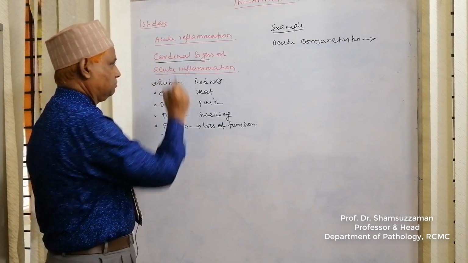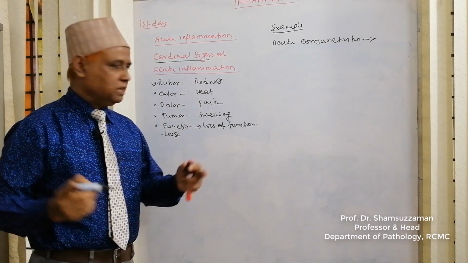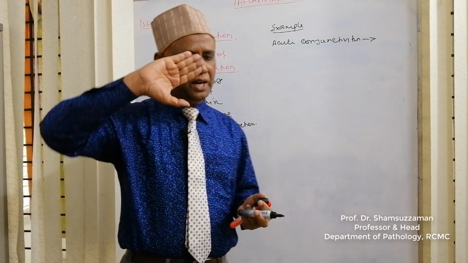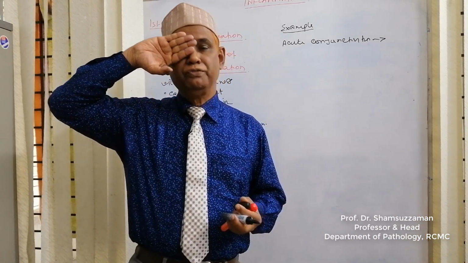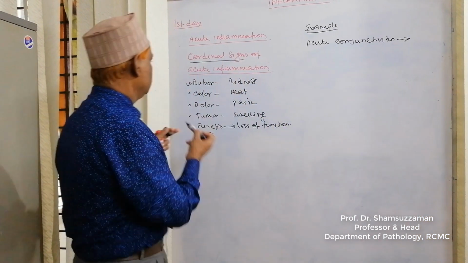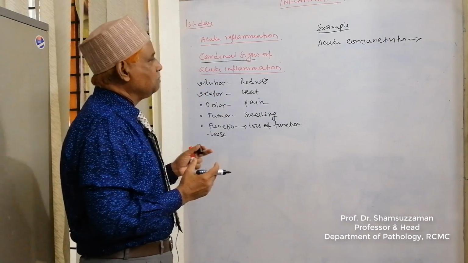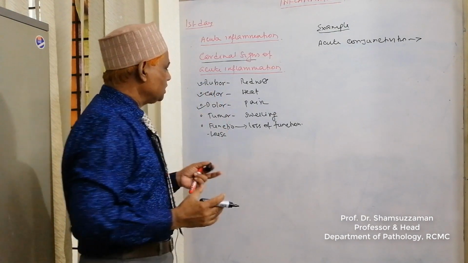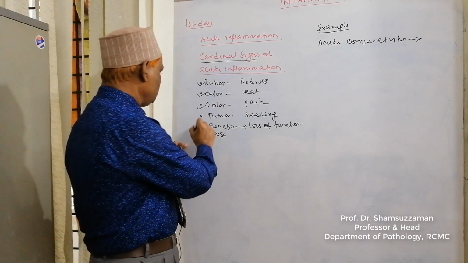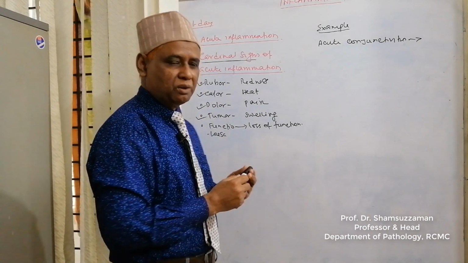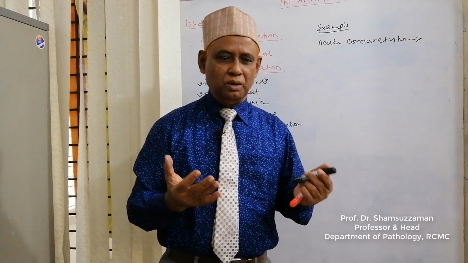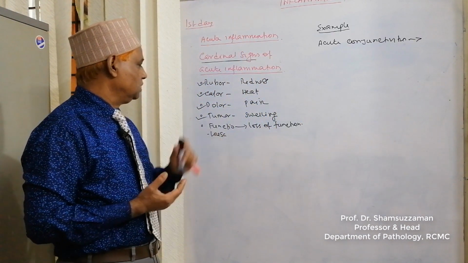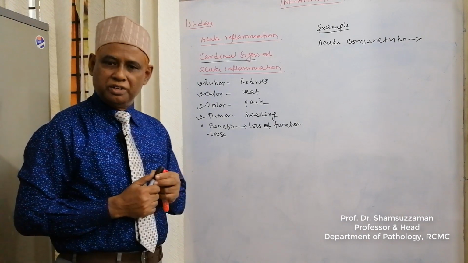This is rubor. If you feel the temperature of the affected eye with the dorsum of the hand, you will feel warmth. This is calor. The patient feels pain in the eye, dolor. There is swelling of the eye. This is tumor. And the patient cannot see properly, or has difficulty in vision. This is loss of function, or functio laesa.